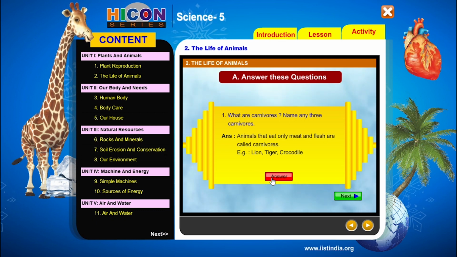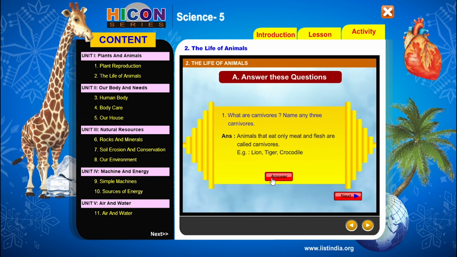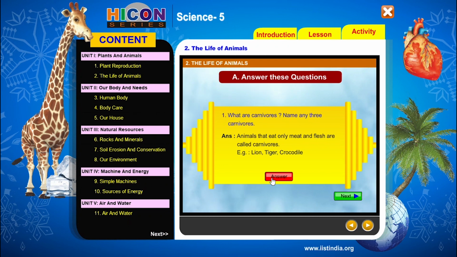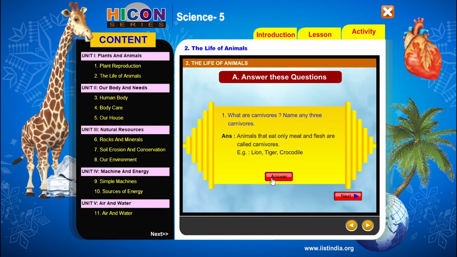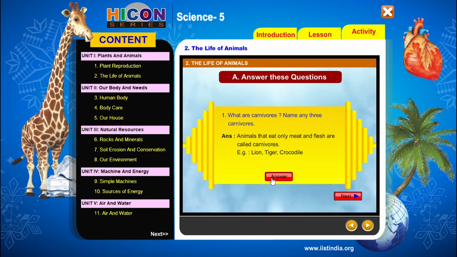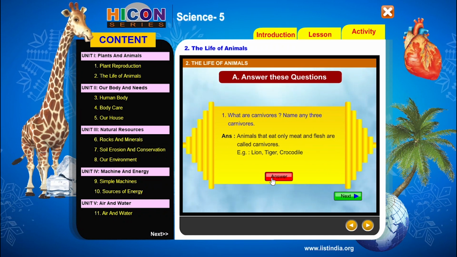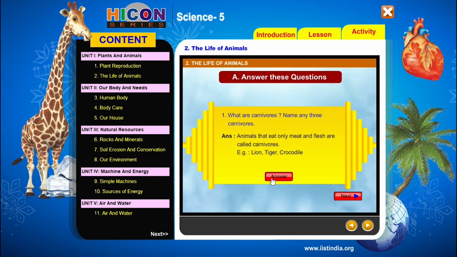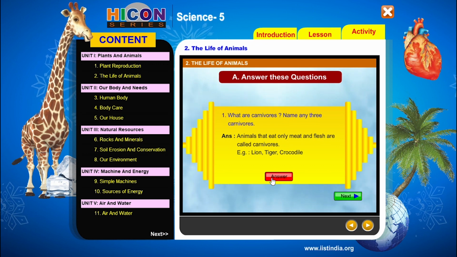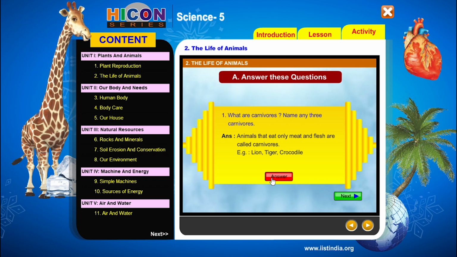We have already discussed in the chapter so many examples of carnivores. Not only lion, tiger, crocodile, but also cheetah, leopard, polar bear, and wolf are carnivores. Children, there are also carnivorous birds. Carnivorous birds means the birds which eat flesh of other animals. The examples for the carnivorous birds are vulture, eagle, hawk, kite, etc. These are the carnivores.